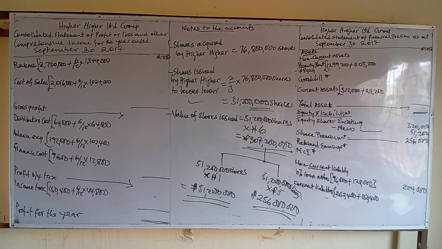The market price, 10 naira. Yes, if the market price is 10 naira, the nominal price is usually between 1 naira, 50 kobo, 20 kobo, 30 kobo. Do you get it?